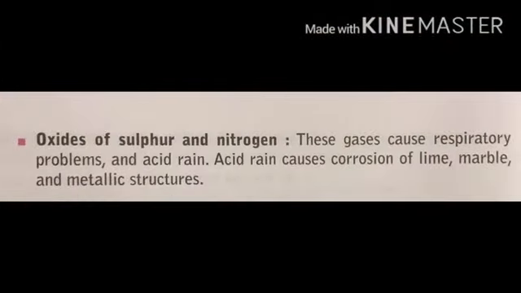Now oxides of sulfur and nitrogen. These gases cause respiratory problems and acid rain. Acid rain causes corrosion of lime, marble and metallic structures. You all know that Agra is one of the examples for this. Agra is a polluted city, and this pollution causes acid rain which corrodes the Taj Mahal. Now so many precautions are taken to protect the Taj Mahal.